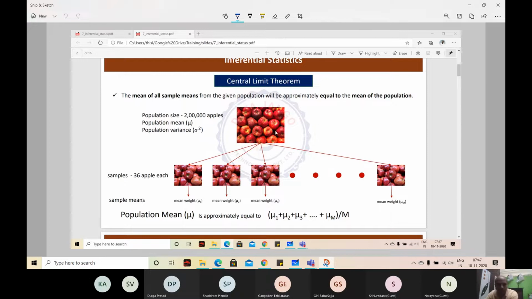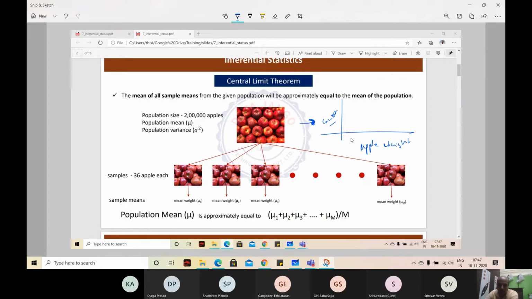So if I have to see whether the population is normally distributed or not, what is the thing we are looking at here? The weight of the apple is the thing we are actually looking at, right? So on the x-axis, apple weight. On the y-axis, count, or probability. It doesn't matter.